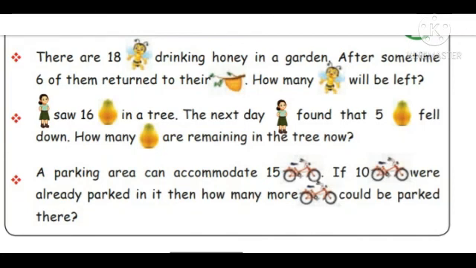A parking area can accommodate 15 if 10 were already parked. Okay, already 10 is there. After that we are giving 15. So total vehicles parking in the area, 25 vehicles. Okay, that is the answer. Shall we go to the next one?